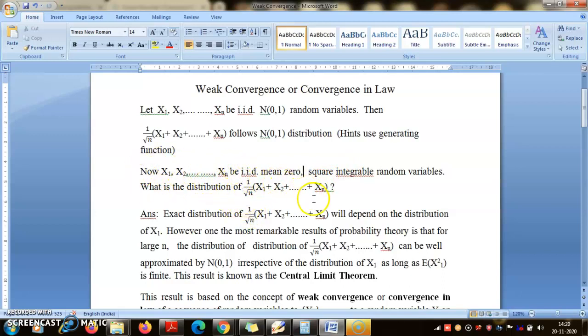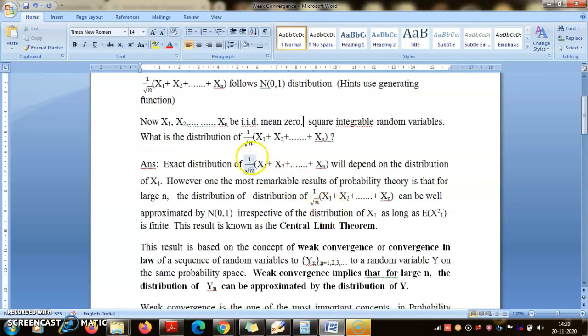Now I ask what is the distribution of this same thing, (1/√n)(X1 + X2 + ... + Xn). Obviously the exact distribution will depend on the distributions of these Xi's, but the most remarkable feature in probability theory is that for large n, we can approximate the probability distribution of (1/√n)(X1 + X2 + ... + Xn) by the normal distribution, irrespective of the distribution of X1, as long as the variance is finite.